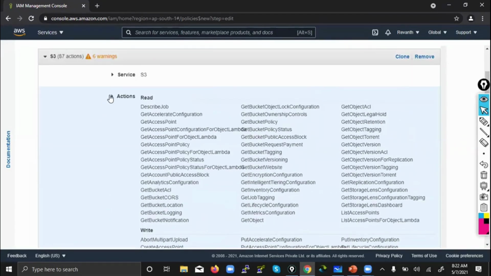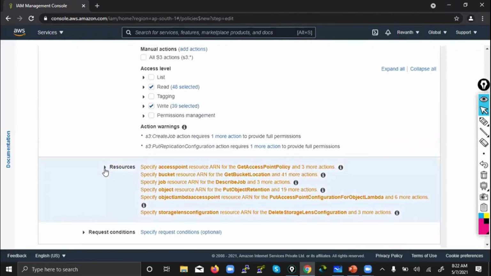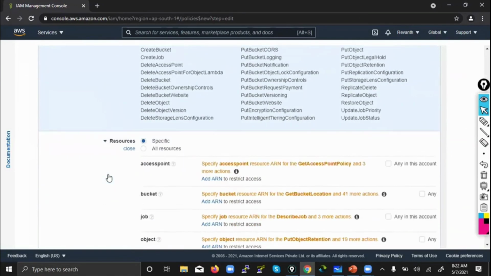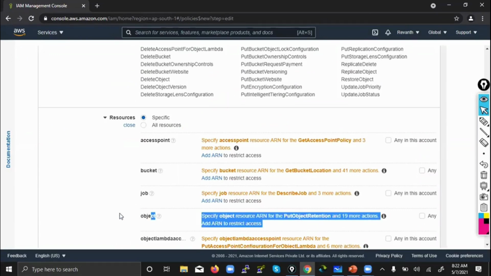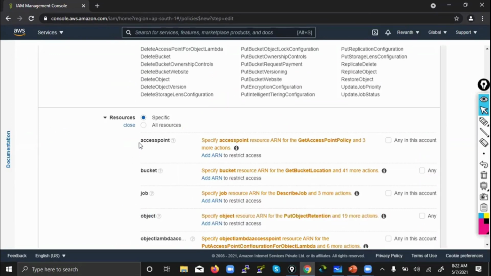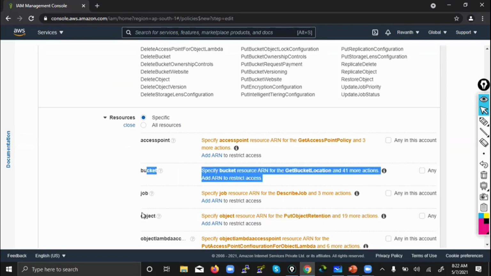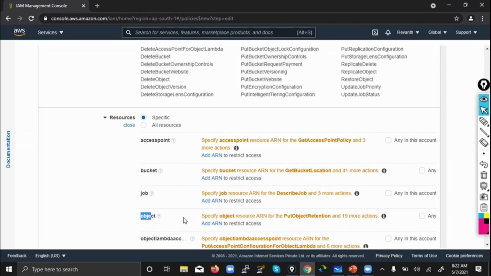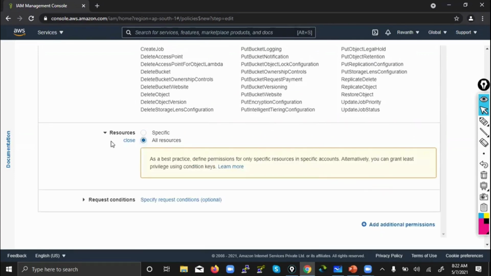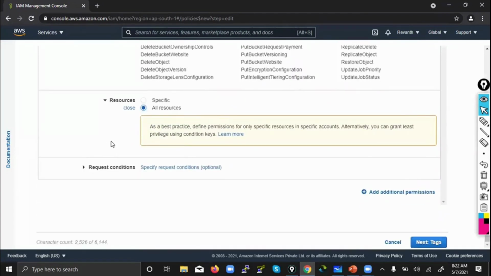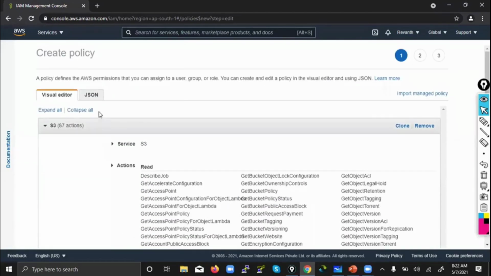I think we don't have any bucket. Resources: specific resource or all resources. So any particular bucket or any particular object level, you have every micro-level permission, bucket or object, you can specify only that object. It's okay, let's say you want to give to everyone, read all these three buckets. It's full. So you automatically go to JSON.